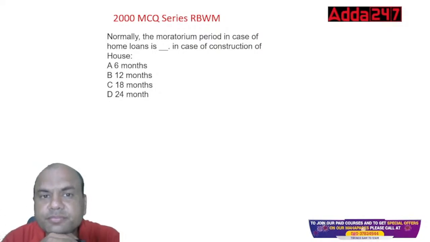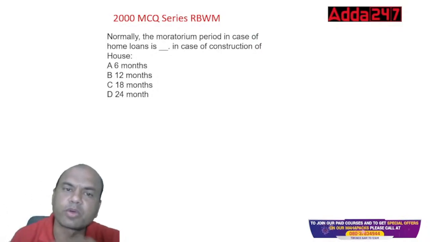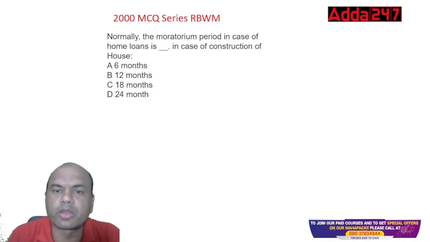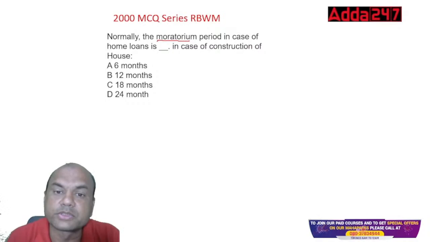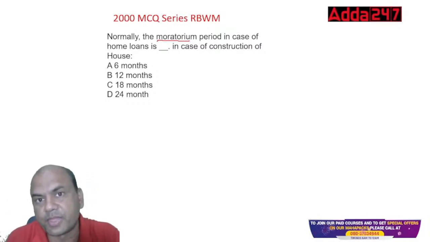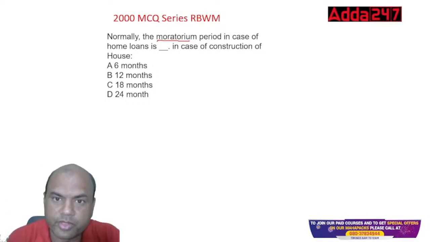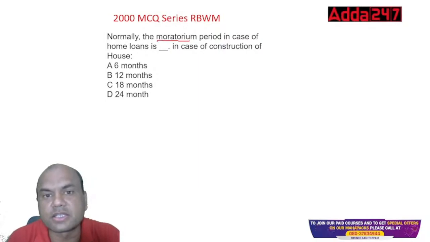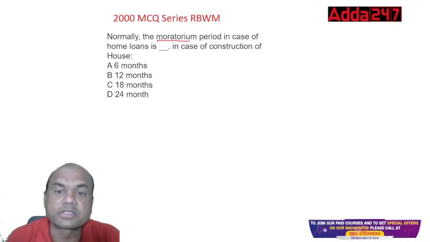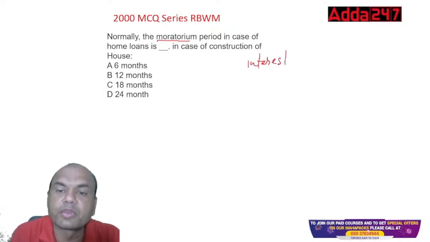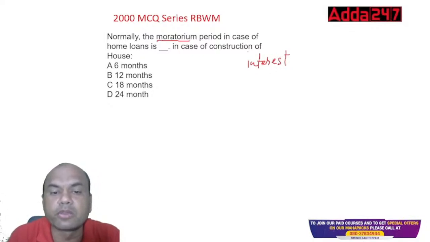First, what is moratorium period? Tell me that. Moratorium period is a period when the house is under construction. Is the house completed? No. So if the house is under construction, the customer won't be paying the complete EMI. The customer will be paying only interest and no EMI. Only interest. Here, I'll give you a normal loan.